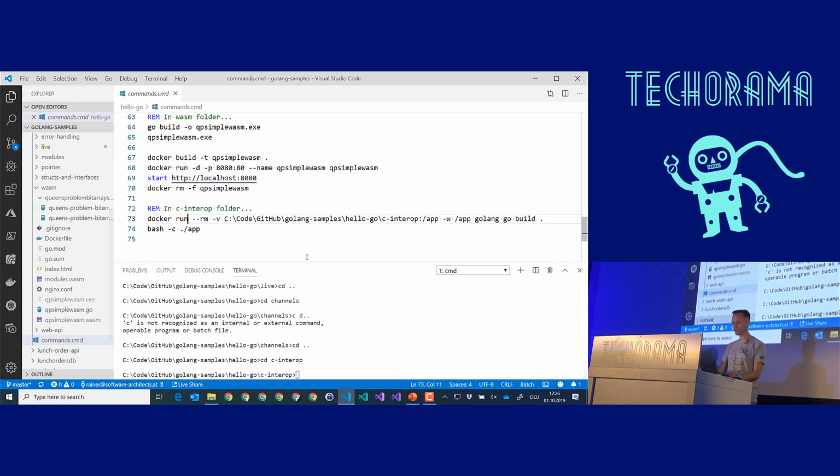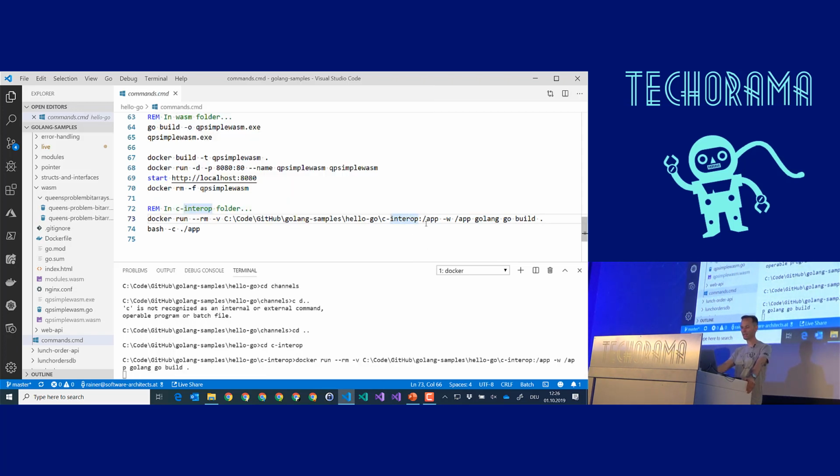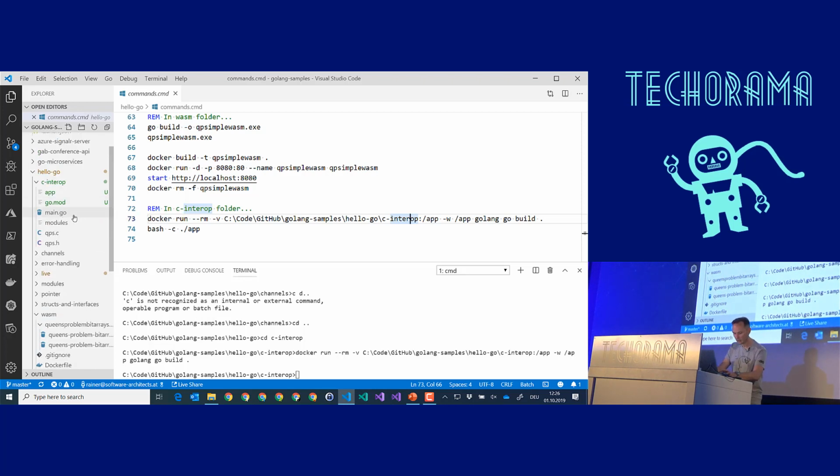And here I'm just running the Go compiler inside of the Golang Docker image, and they have GCC installed in their standard Docker image, so it's easier for me to build it there. Let's do that. Here, let's run this one. It's just compiling my application. It will take only a few seconds, and here you see the result.